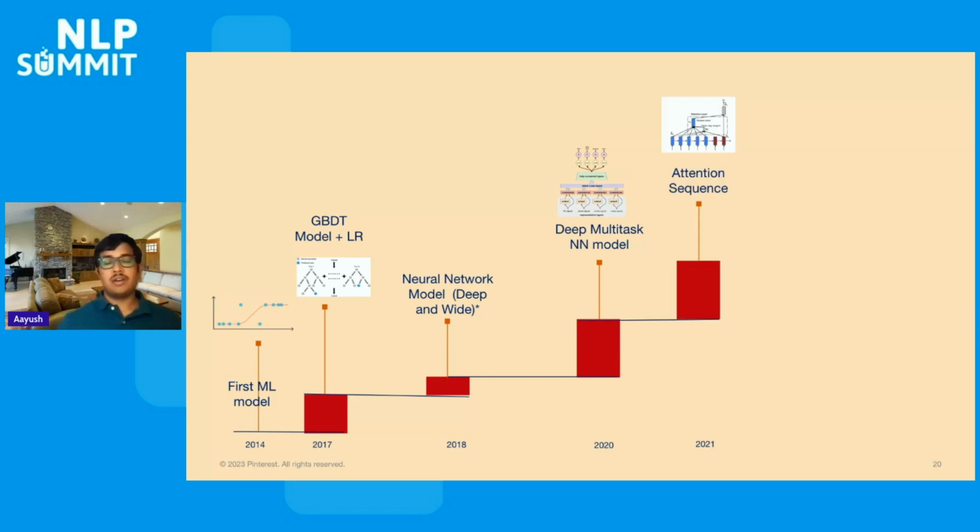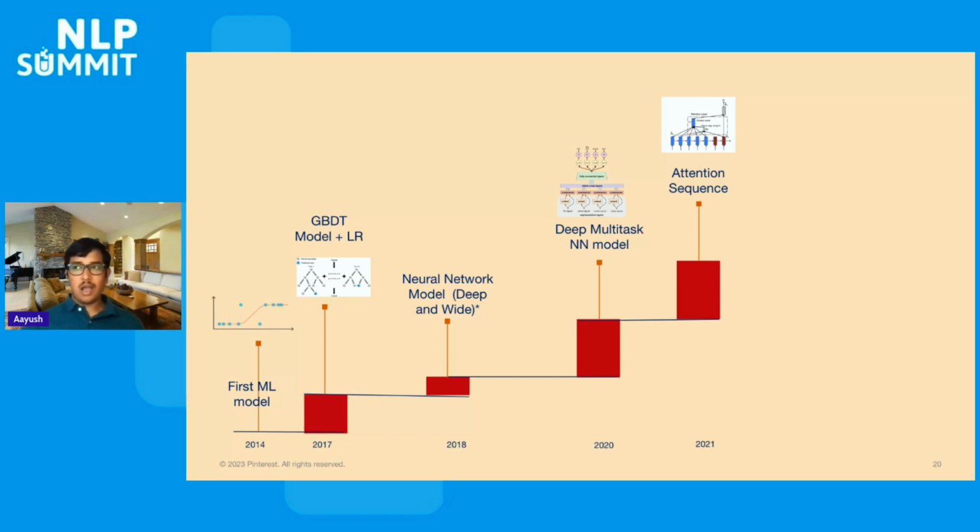The next step here is the attention sequence. Now we want to not just utilize the features that the users have at that particular time, but we also want to understand their prior history on the platform in general. And that's the motivation from where the natural language advancements get connected to the recommendation systems. I'll go into some of the details here as part of this talk.